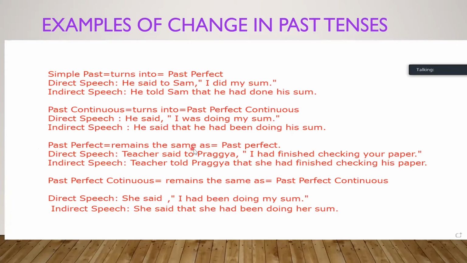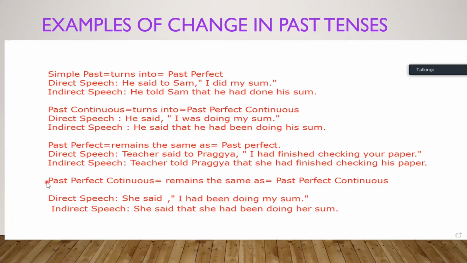Past perfect remains the same as past perfect. In the direct speech, teacher said to Pragya, I had finished checking your paper. Teacher told Pragya, said to became told, Pragya that she had finished. Past perfect remains the same as past perfect. Had finished remains the same as had finished. Checking his paper. So here no changes happen. Had finished remains the same as had finished.